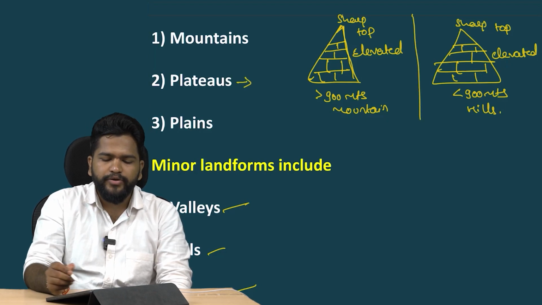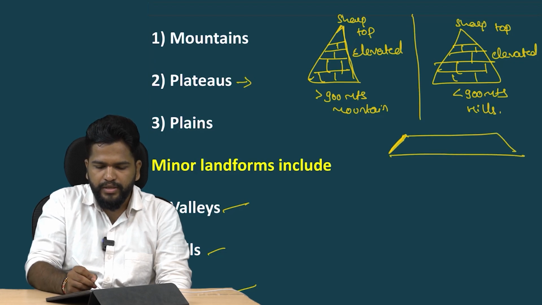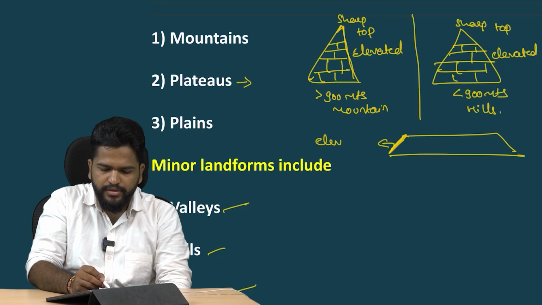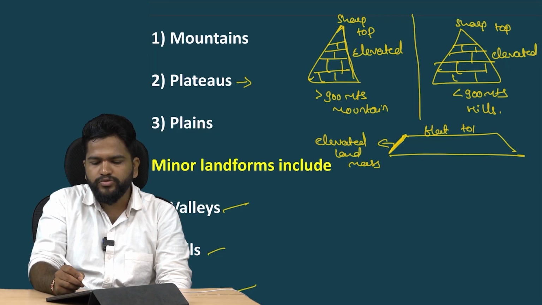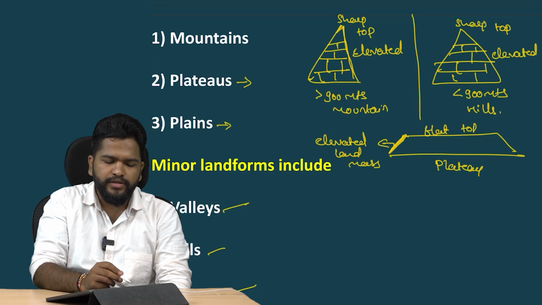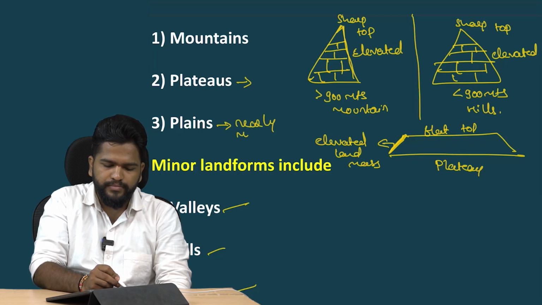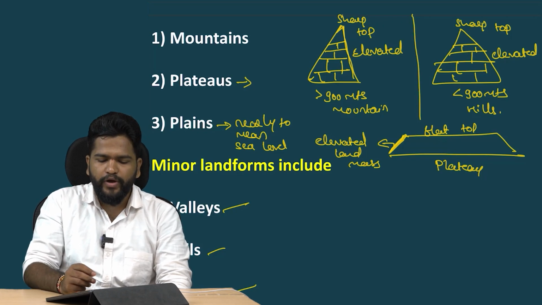Next, plateaus are elevated landmasses with a flat top. Plains are the ones which are nearly at mean sea level, so there is not much height. And the minor landforms include valleys, hills and gorges.